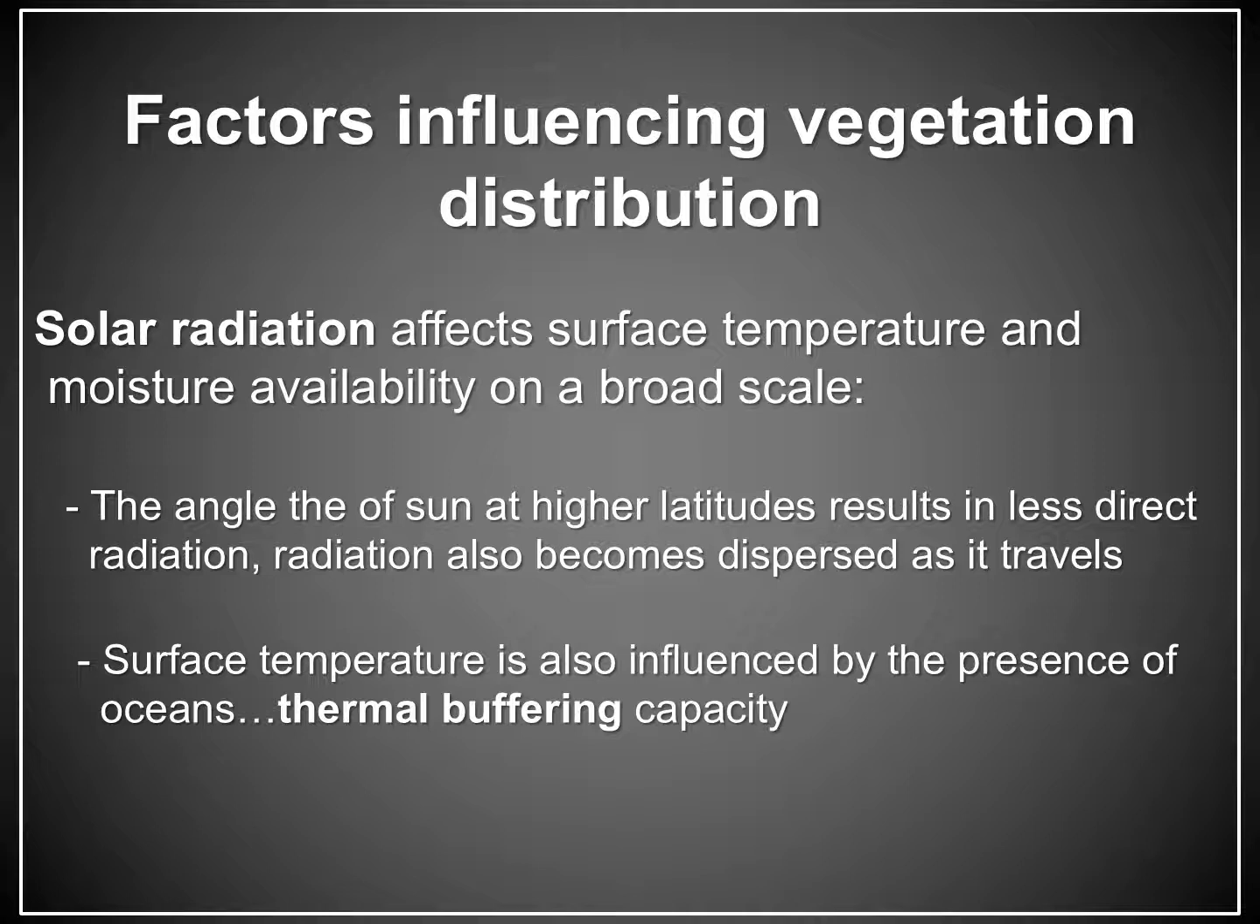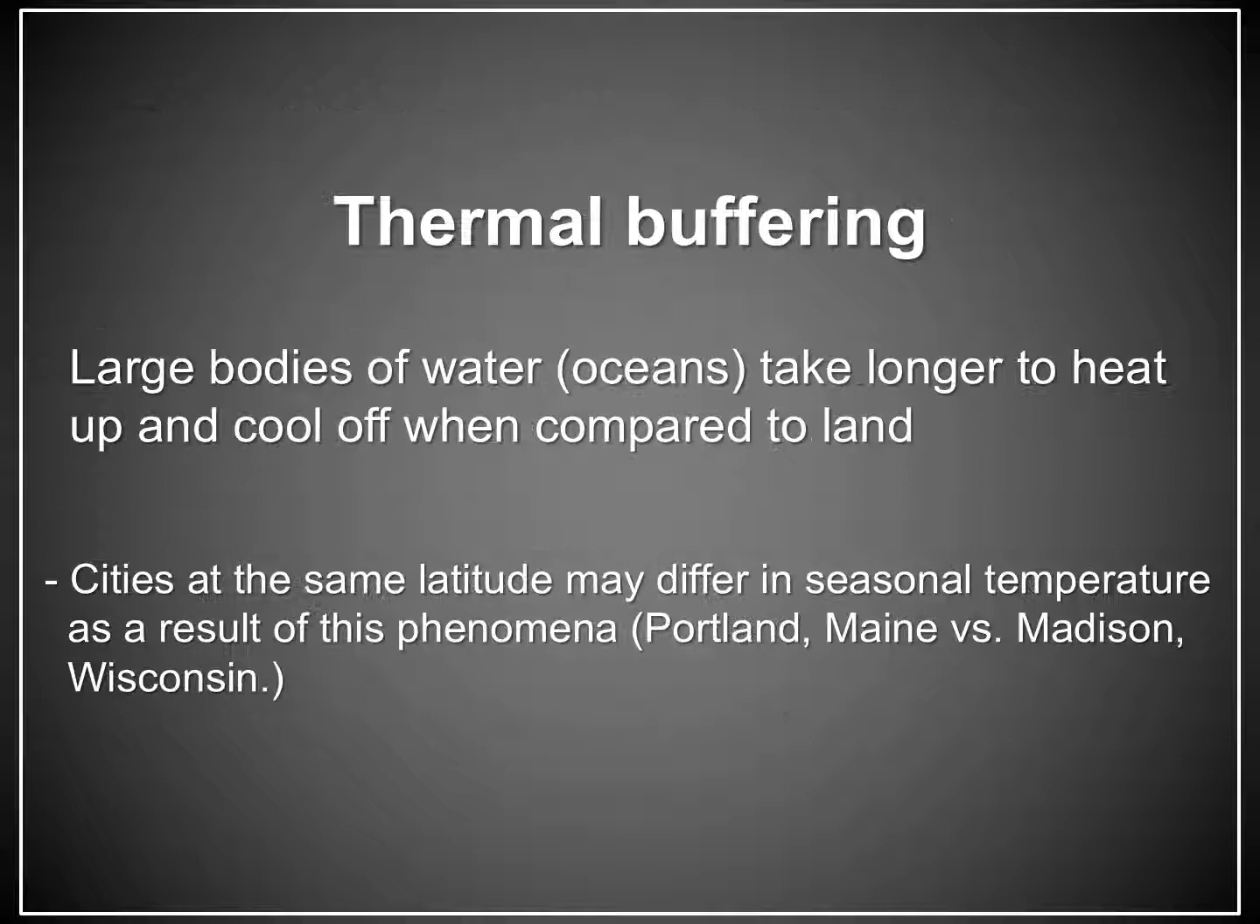Surface temperature is also influenced by a phenomenon referred to as thermal buffering, which we'll look at here in a moment. Thermal buffering results in a modified climate for land areas directly adjacent to large bodies of water. This occurs because land and water lose and gain heat at different rates.